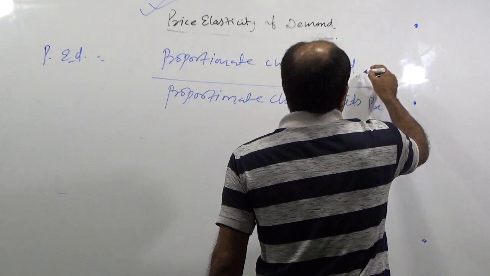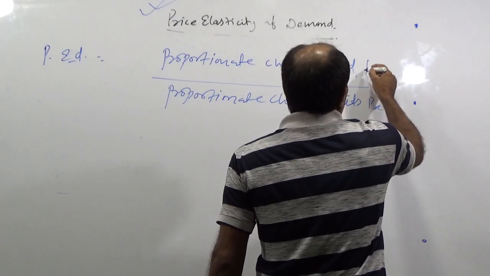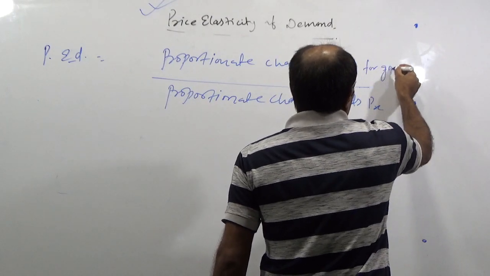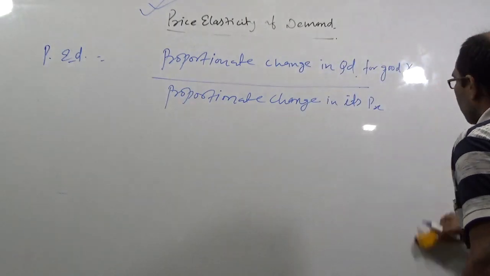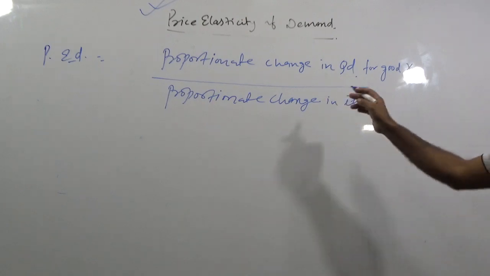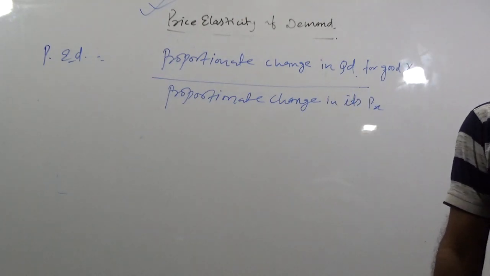Quantity demanded for good X upon proportionate change in its price.